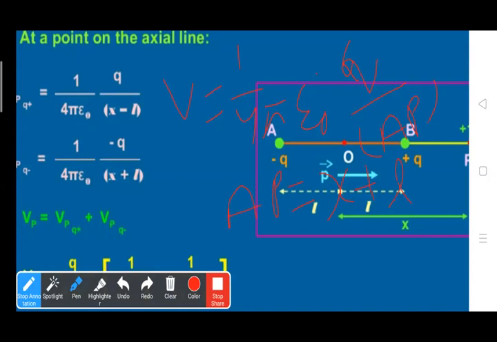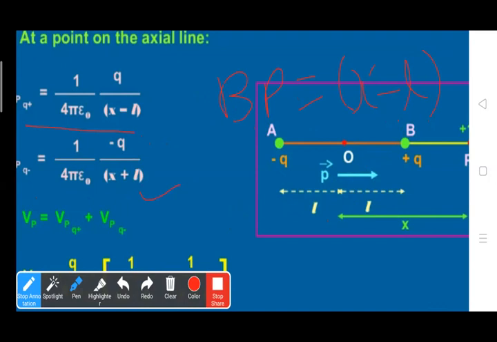So the potential due to charge minus Q is given by 1 upon 4 pi epsilon naught times minus Q upon X plus L. Clear? That is the potential at point P due to charge minus Q. Now, the plus Q charge is kept at B, so the distance BP equals X minus L. So the potential at point P due to charge plus Q is given by 1 upon 4 pi epsilon naught